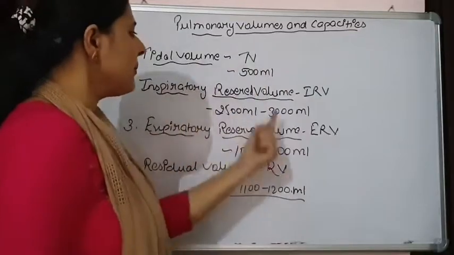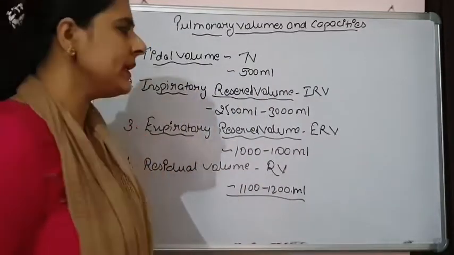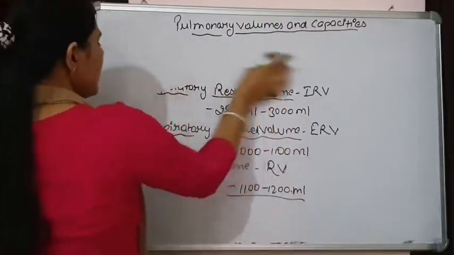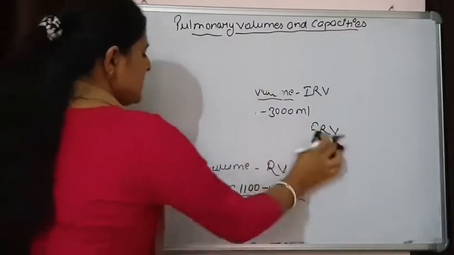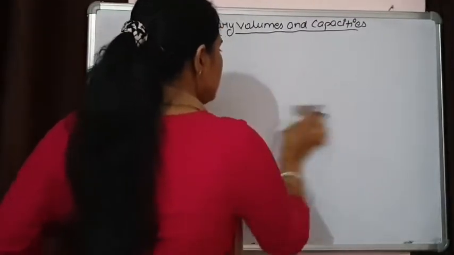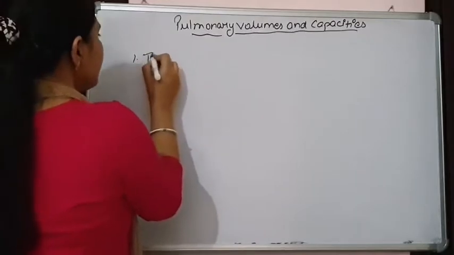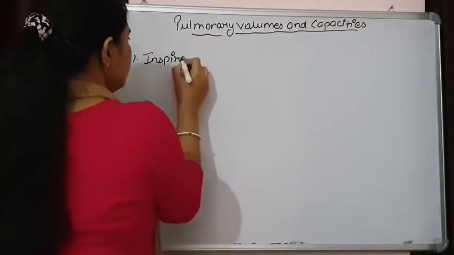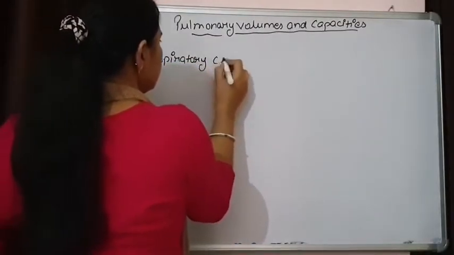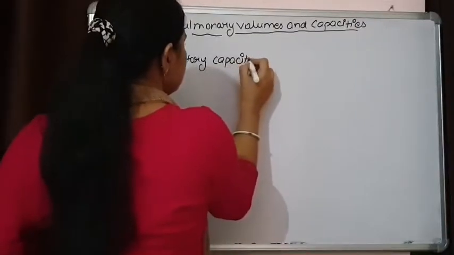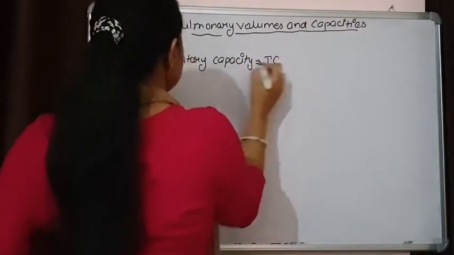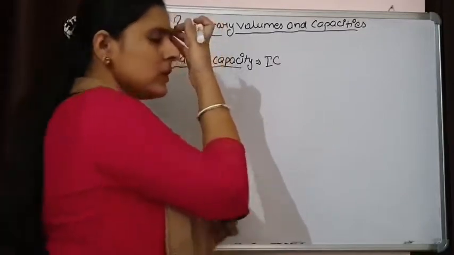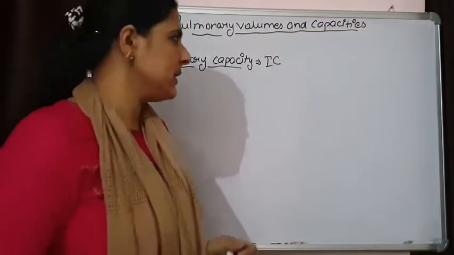By their different combinations we can find out the pulmonary capacities. So let's see how we can calculate the pulmonary capacities. First is inspiratory capacity, IC. How can we find the inspiratory capacity?